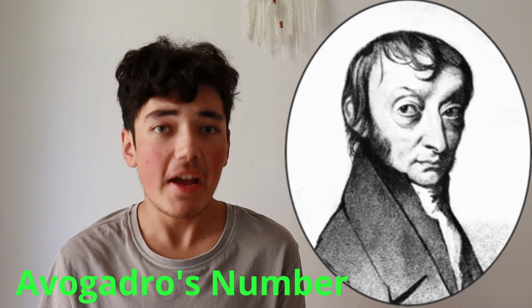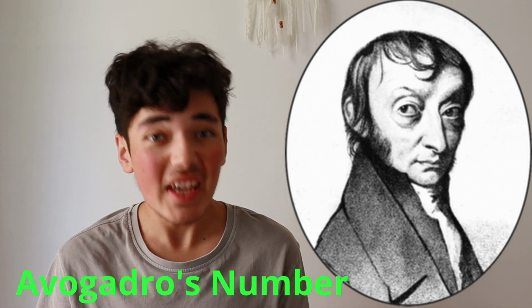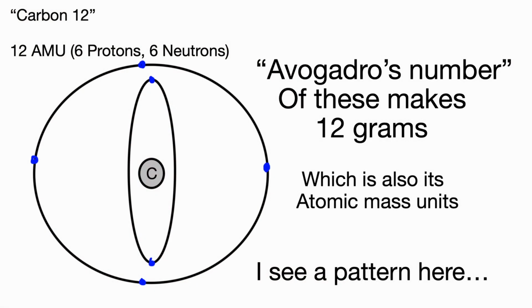Why is the number of atoms in a mole so weird? Well, as previously mentioned, this number is known as Avogadro's number and is almost exactly the number of atoms in a 12-gram sample of carbon-12. Atoms are so small that we gave them the imaginary unit of atomic mass unit to describe their mass, but it doesn't have any bearing on conventional mass measurements such as grams or kilograms. I can't say, oh yeah, how many grams of atom do I have? That just doesn't make any sense.